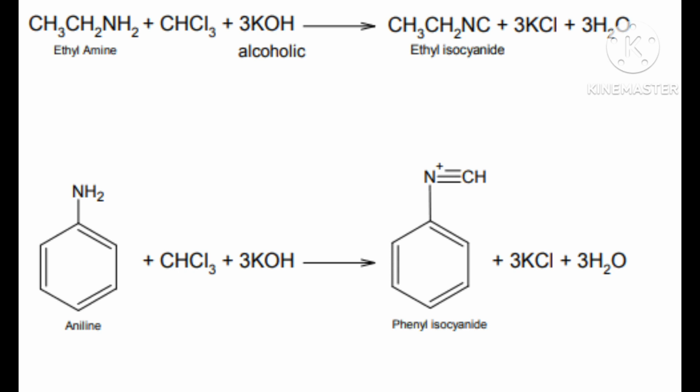Okay. Again I am telling you, aliphatic and aromatic primary amines on heating with chloroform in the presence of ethanolic potassium hydroxide, that means potassium hydroxide dissolved in ethanol, form isocyanides, also called carbylamines, and these carbylamines are foul smelling substances.